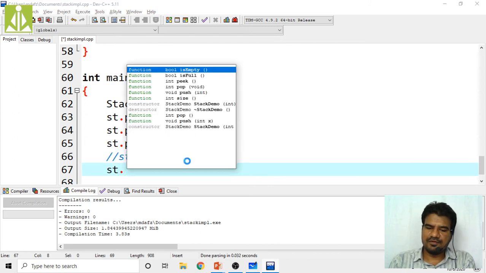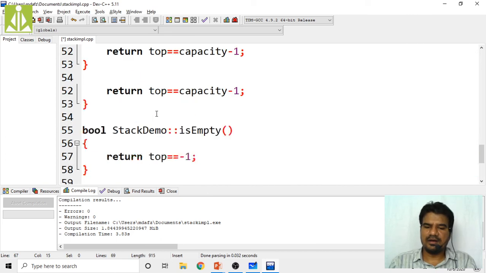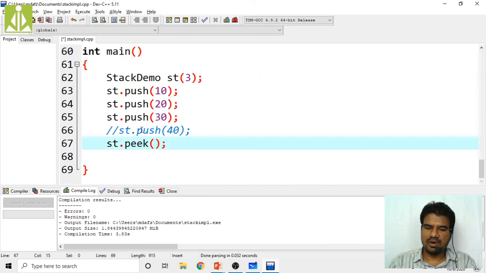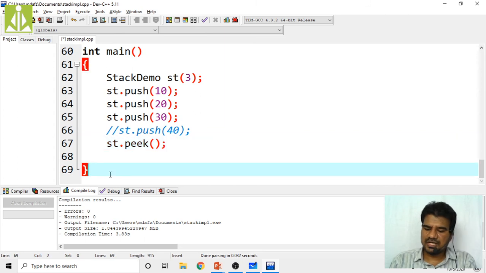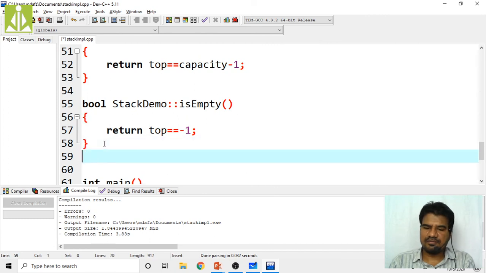Yeah, after this, if you peek, have we written the code for that function peek? No, we have not. So the peek function, generally what it will do is return the top element from the stack.